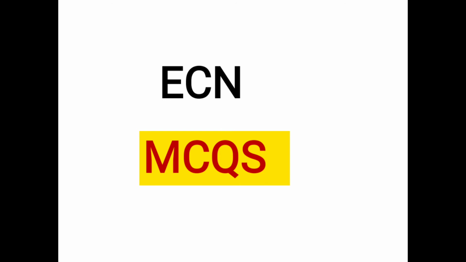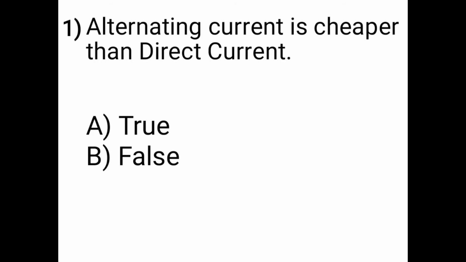Unit 1. So here we see the MCQs. Now we start here. See the first question. Alternating current is cheaper than direct current. Is this statement true or false? It is one of the advantages of alternating current. Alternating current is cheaper than direct current, so the statement is true. Our answer is option A, true.